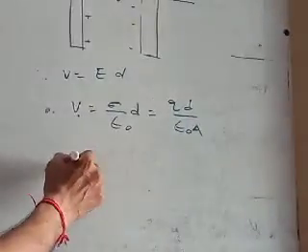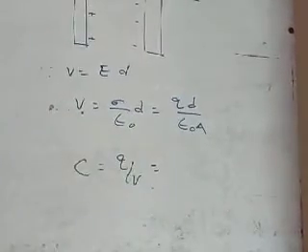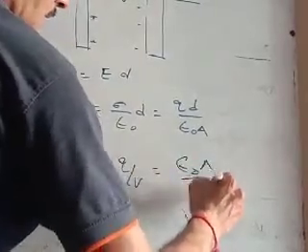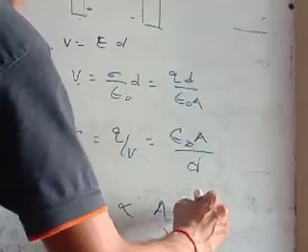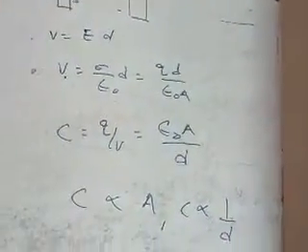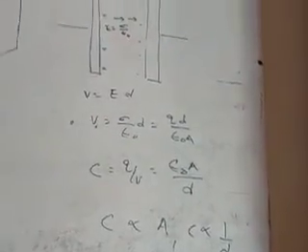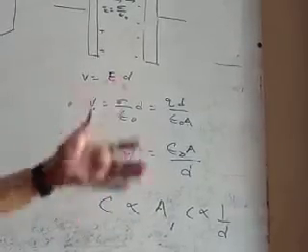Therefore, the capacitance of a parallel plate capacitor C is equal to Q upon V, which equals epsilon naught A upon d. So the capacitance of a parallel plate capacitor is proportional to the area of its plates and it is inversely proportional to the distance between them. If the space between the plates of the capacitor is filled by a dielectric, then the capacitance of the capacitor is multiplied by the dielectric constant of the dielectric.